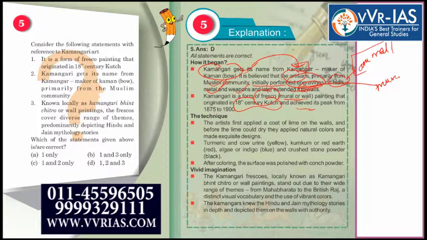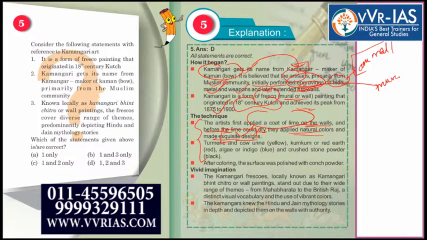Achieved its peak from 1875 to 1900. Technique क्या है इसमें? Artists first applied a coat of lime on the walls, and before the lime could dry, they applied natural colors and made exquisite designs. ठीक है, exquisite designs.